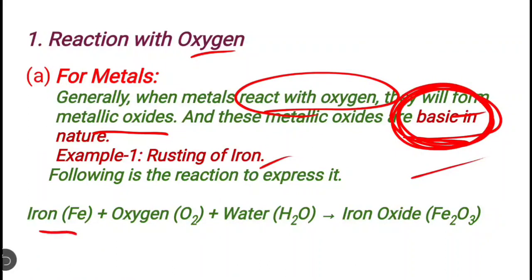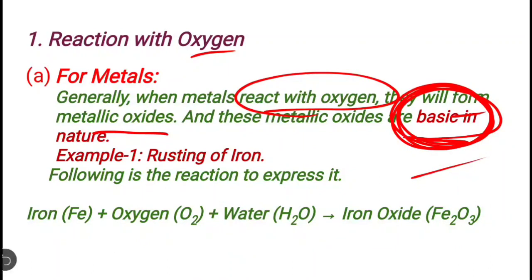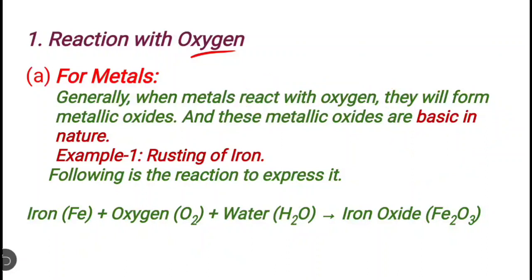If iron is placed in the open, it will react with oxygen and water molecules present in the surroundings, and form iron oxide, Fe2O3. This iron oxide is basic in nature. Basic means if you dissolve this iron oxide in water, it will form a basic solution. So when metals react with oxygen, they form metallic oxides that are basic in nature.